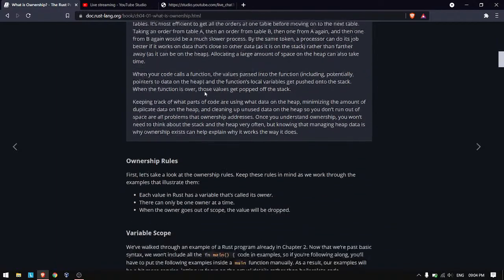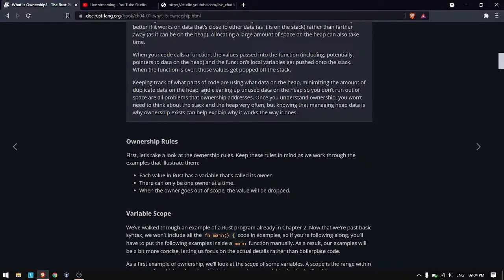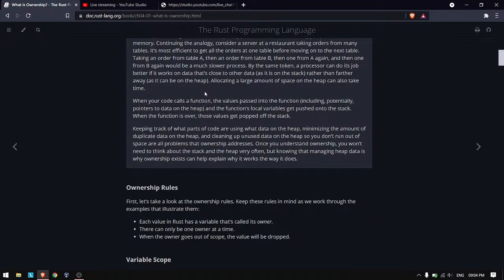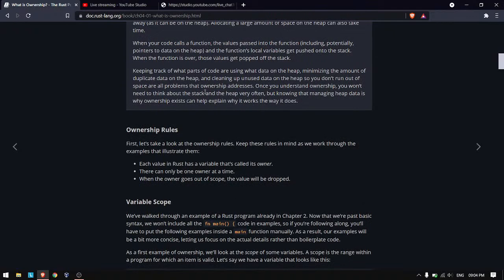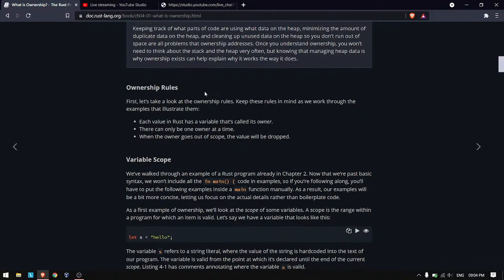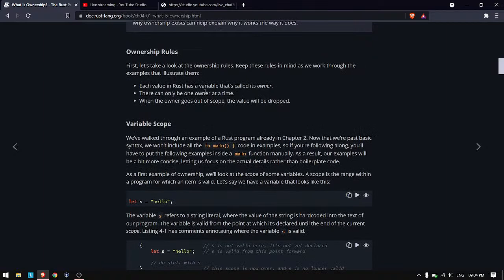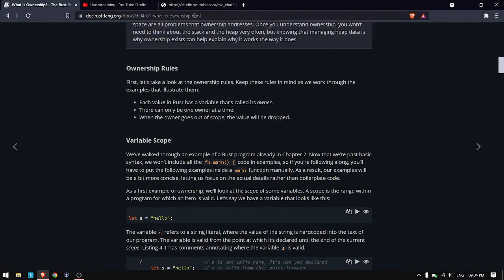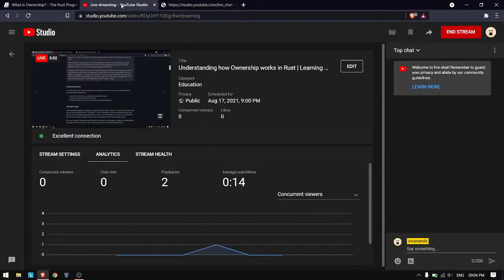We have to return that memory to the memory manager. But in Rust, we don't have to do that very often, at least in basic uses, because Rust does it for us, and we will see later how Rust does it.